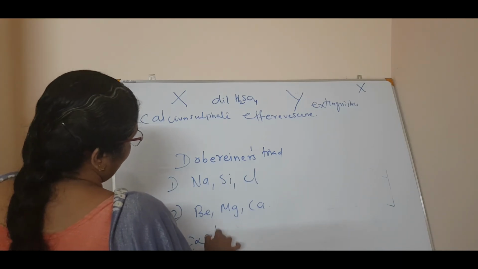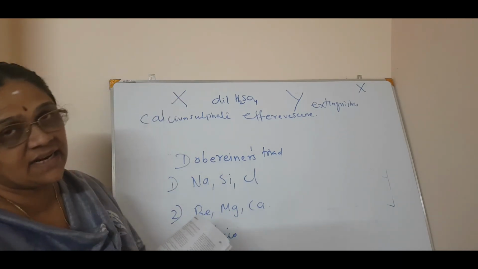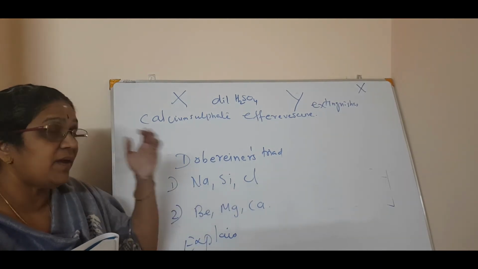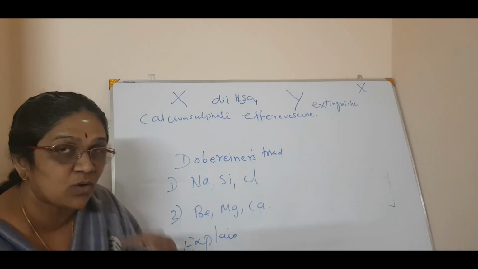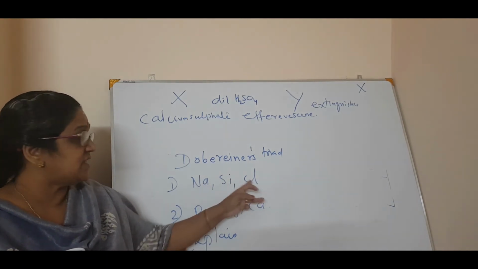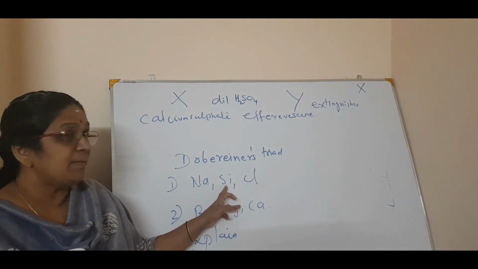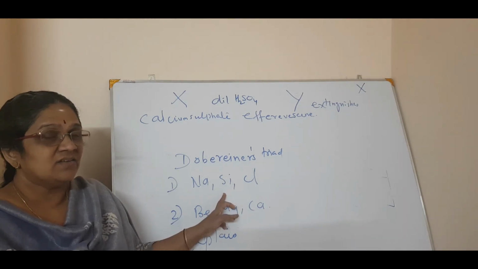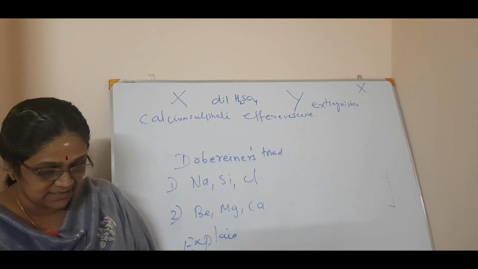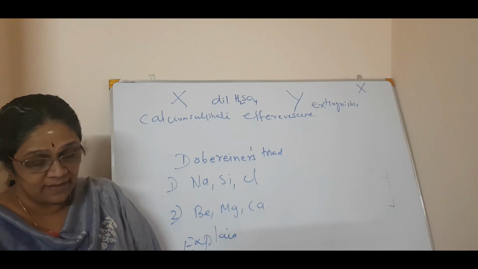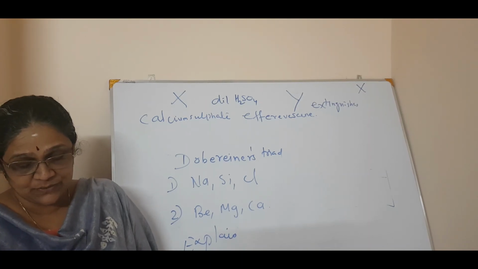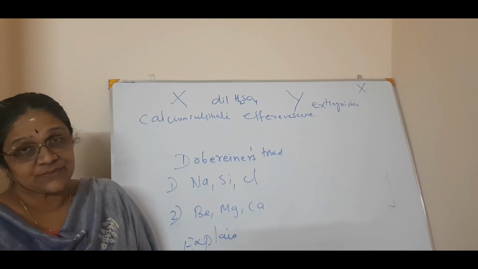Explain by giving reason. The question is whether these elements can be treated as a Dobereiner triad. What is a Dobereiner triad? The atomic mass of the middle element will be the mean of the other two, isn't it? Okay, so just try it out whether it comes in the Dobereiner triad and give a reason for that. Then the next question, the last question.